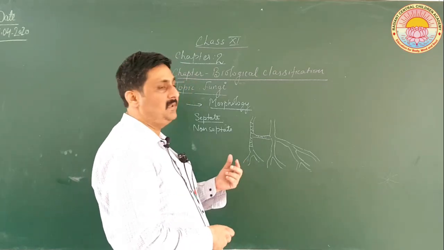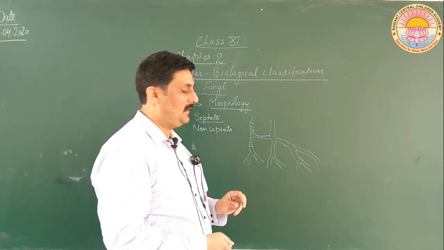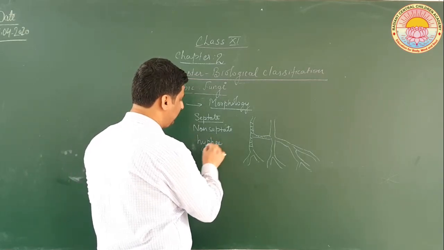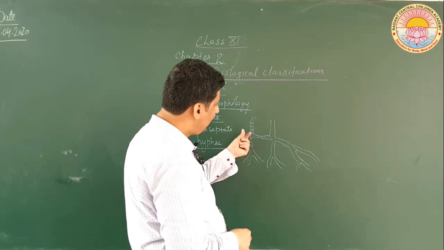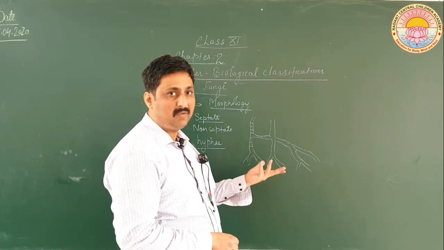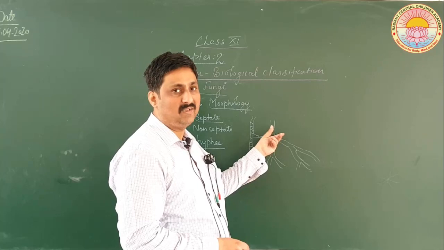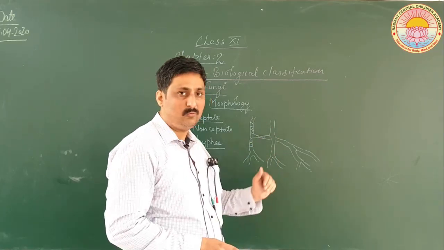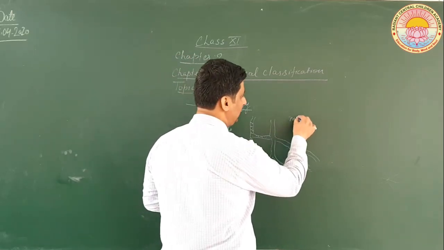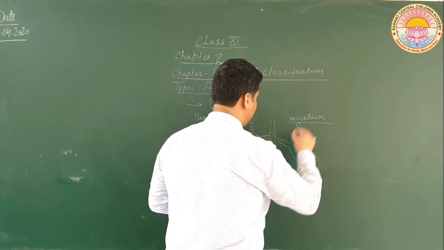They consist of filaments, and these filaments are called hyphae, hypha. Now, these hyphae may be branched or not branched, and they may be connected to one another. When they are connected to one another, they form a network, and this network is called mycelium.